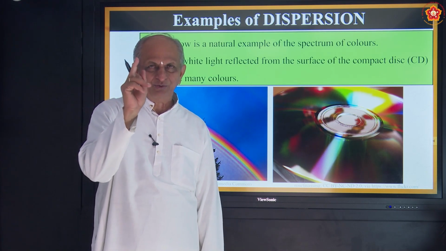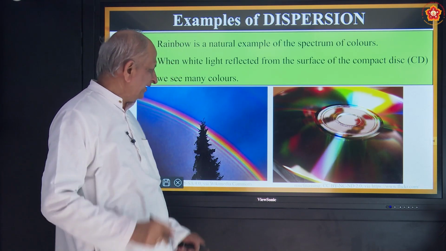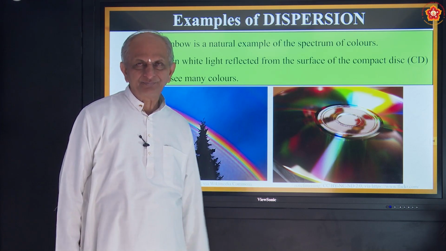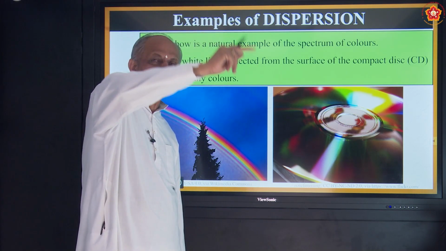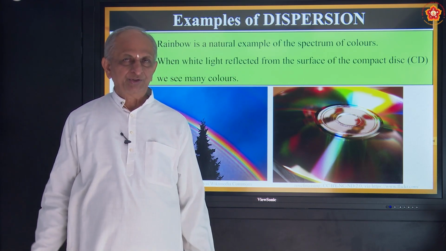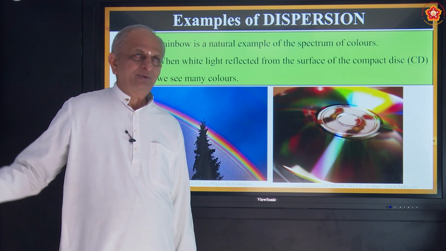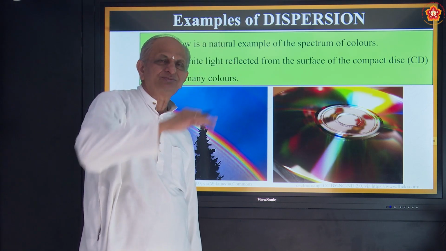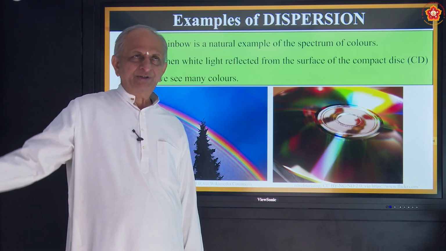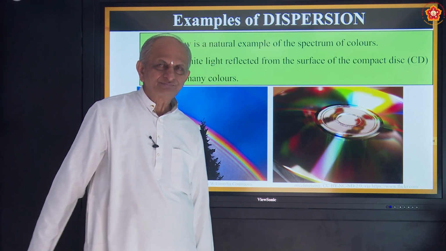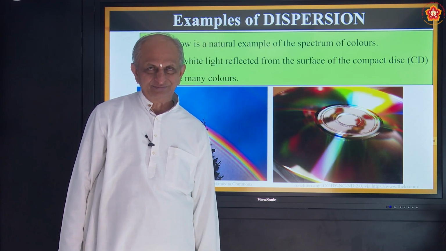For want of time, I will do only one question. Why is it semicircular? Because Earth is spherical. So when you see from Earth, we look at the sky also like a hemisphere. So as it is formed in the sky, it looks like that.